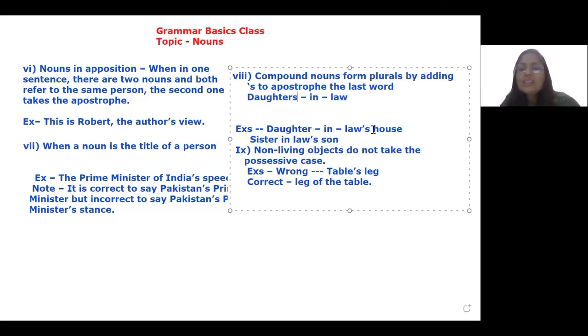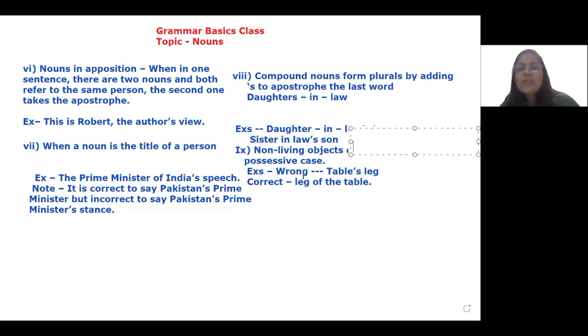But when it takes a possession, then it is this last one, daughter-in-law's. When we talk about non-living objects, then what happens? Non-living objects do not take possessive case. So we do not say, this is the table's leg. The correct way of saying it, this is the leg of the table.